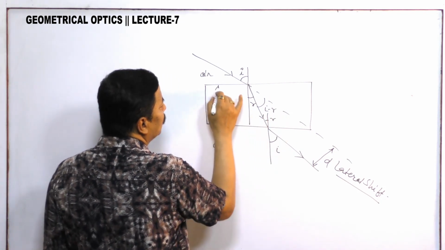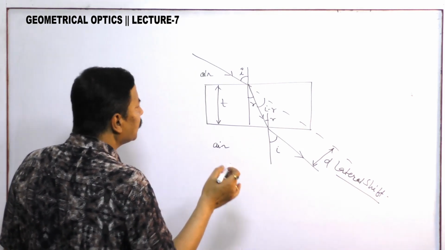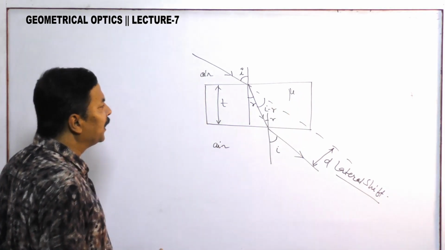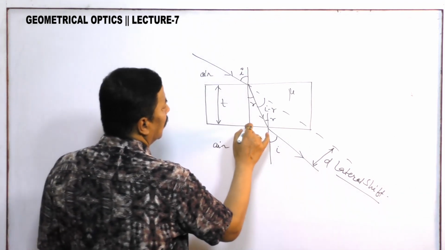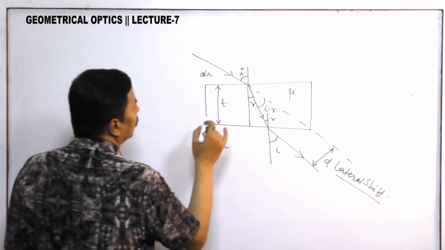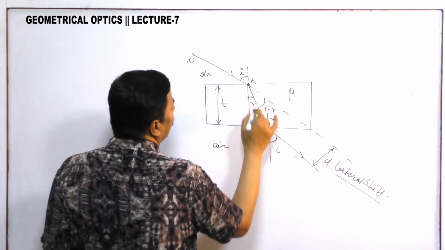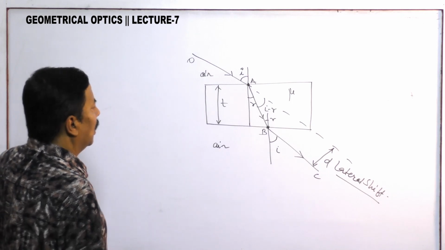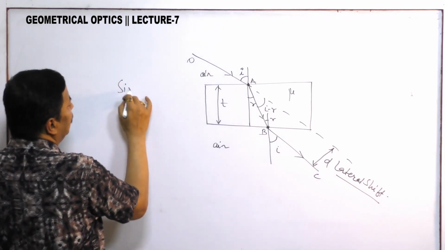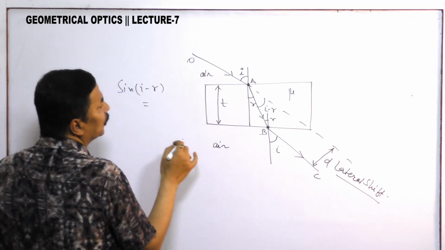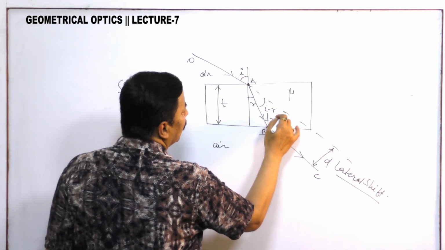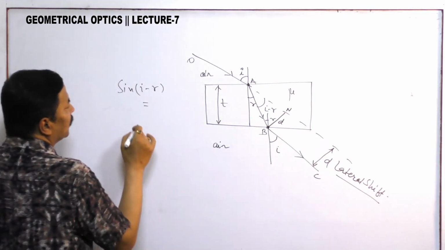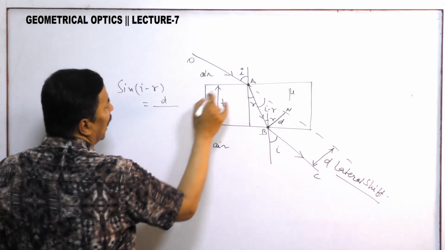If we take the thickness to be T, and mu is the refractive index, then you see O, A, B, C. Sine of I minus R is equal to, if we drop a perpendicular here, this is D perpendicular, so this is D. Sin I minus R is perpendicular D by hypotenuse AB.